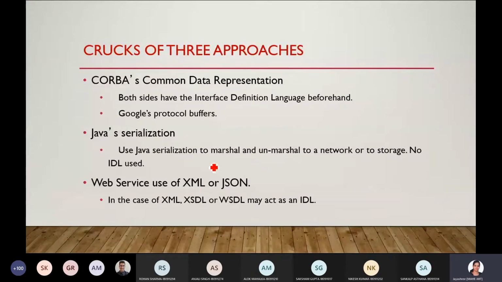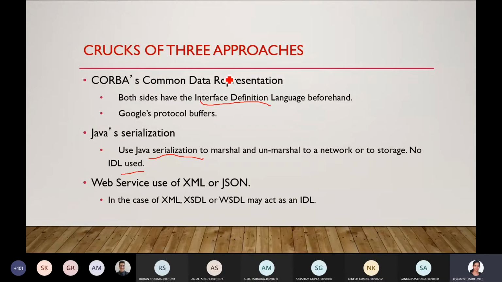CORBA's common data representation requires interface definition, IDL. I'll not explain this again and again because you know what IDL is by now. So both sides have the interface definition language. It should have the CORBA common data representation. For Java serialization, to marshal and unmarshal to a network or to storage, no interface definition language is used.